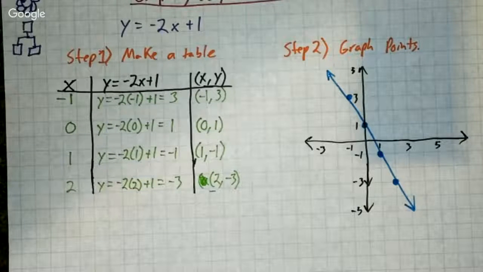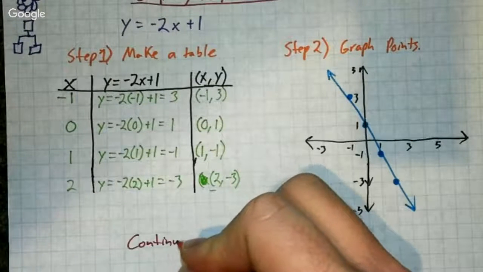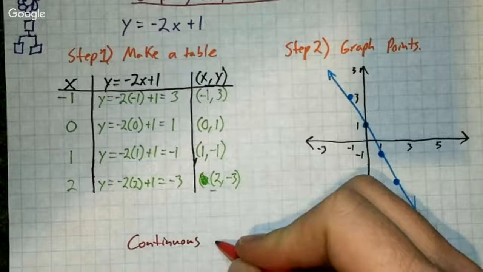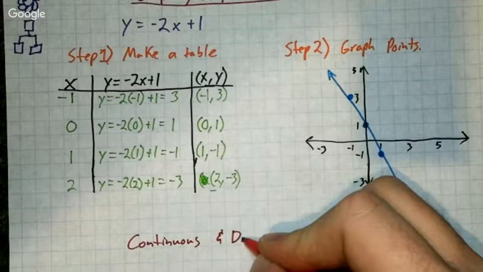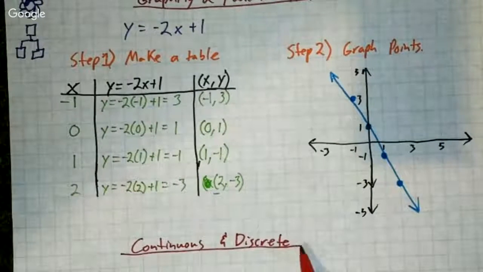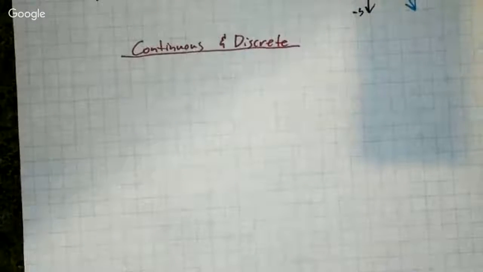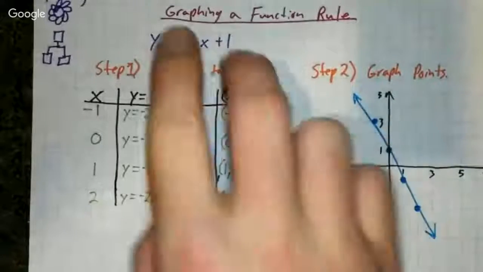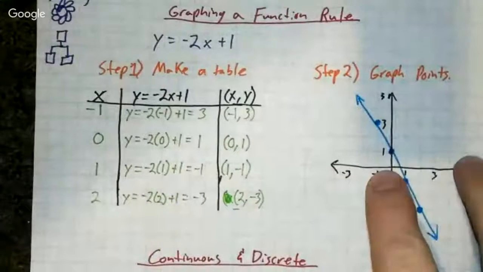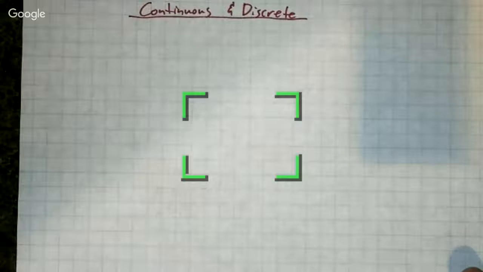Okay, so now let's get into actually talking about when we try to decide whether something is continuous and discrete. Continuous and discrete. Okay, so now that we know how to take a function, make it a table, and then make it a graph, let's go ahead and talk about the different types of graphs.